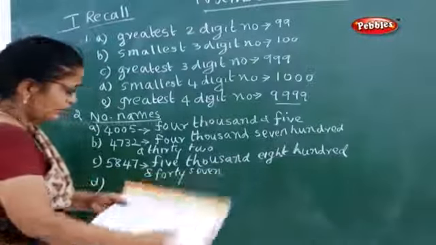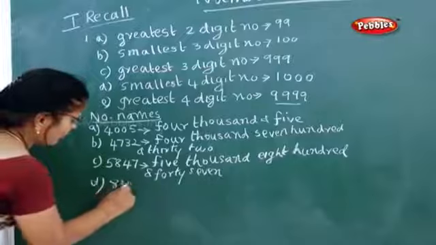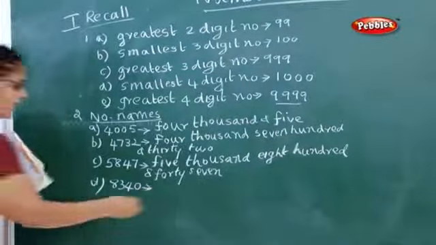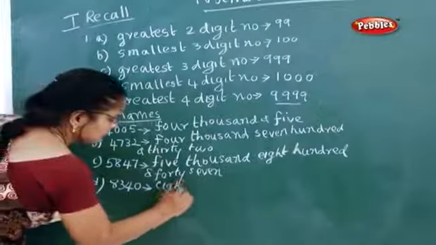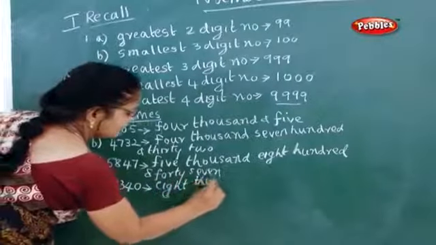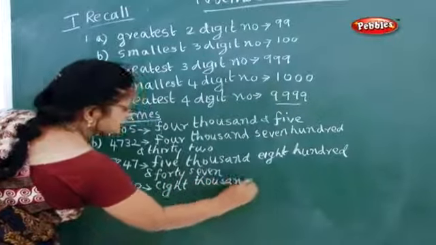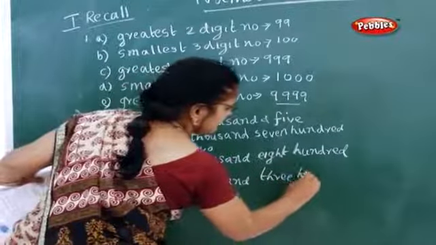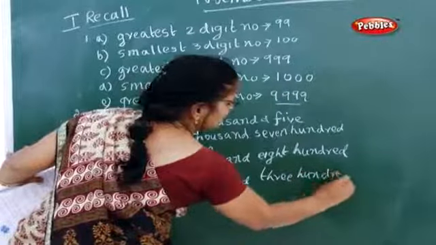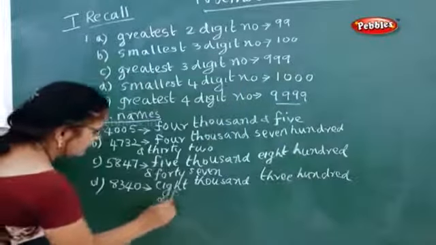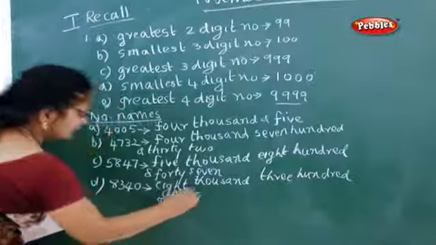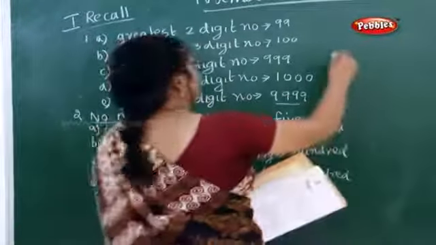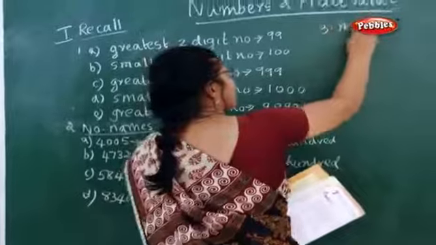Next one, 8340. Now how will you write 8340? 8000, 300 and 40. Now the third question: write the numerals.